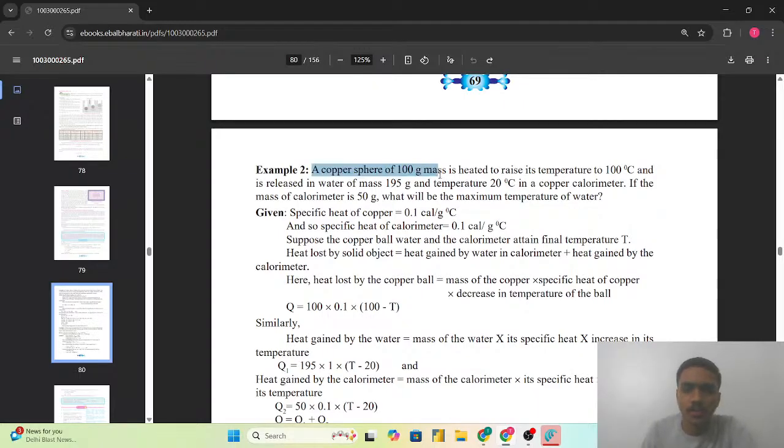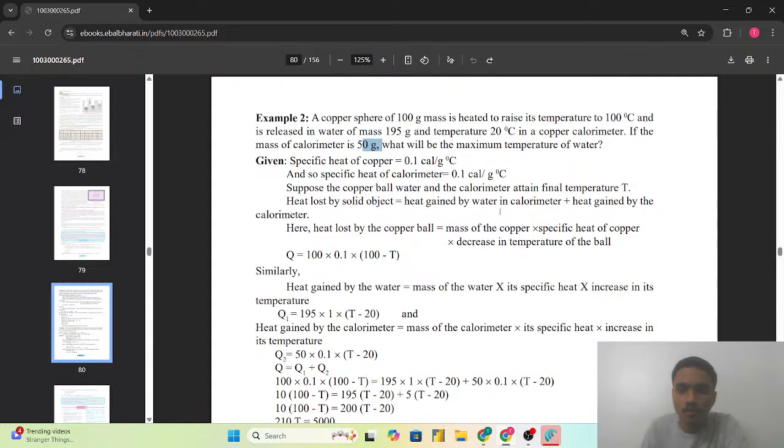A copper sphere of 100 gram mass is heated to raise its temperature to 100 degrees Celsius and is released in water of mass 195 gram and temperature 20 degrees Celsius in a copper calorimeter. The copper calorimeter and water are given, and the object is given. So we have to find, if the mass of the calorimeter is 50 gram, what will be the maximum temperature of the water?